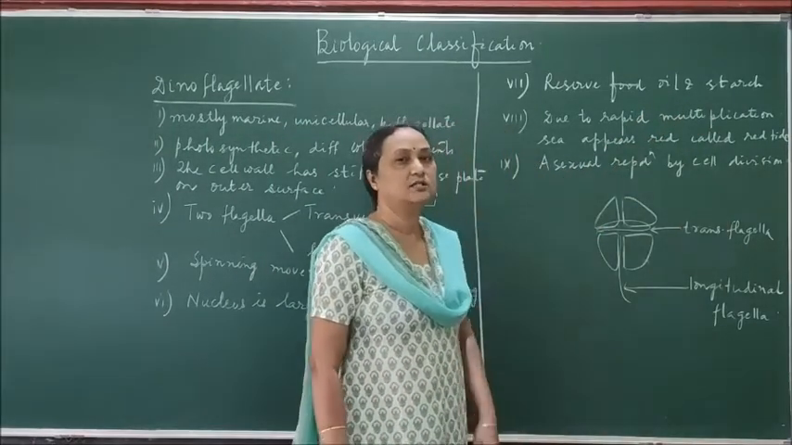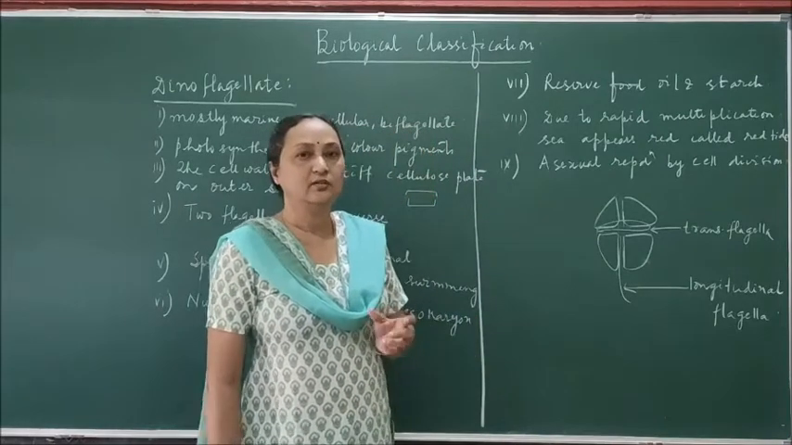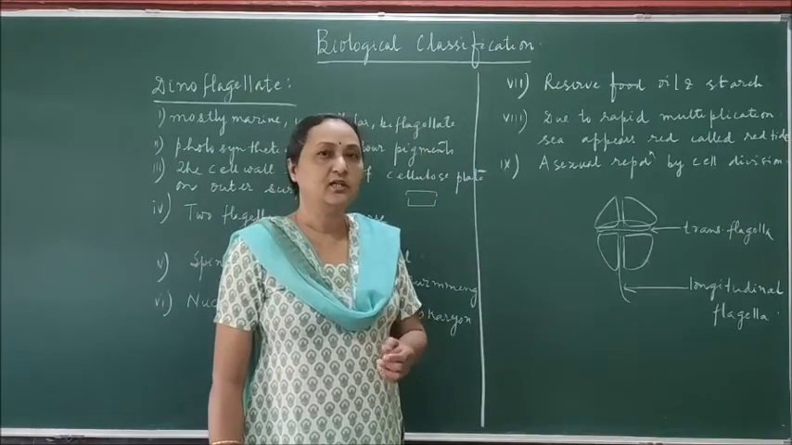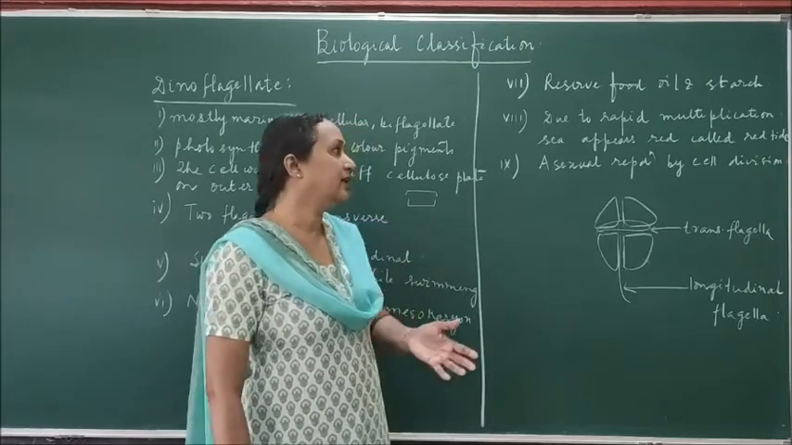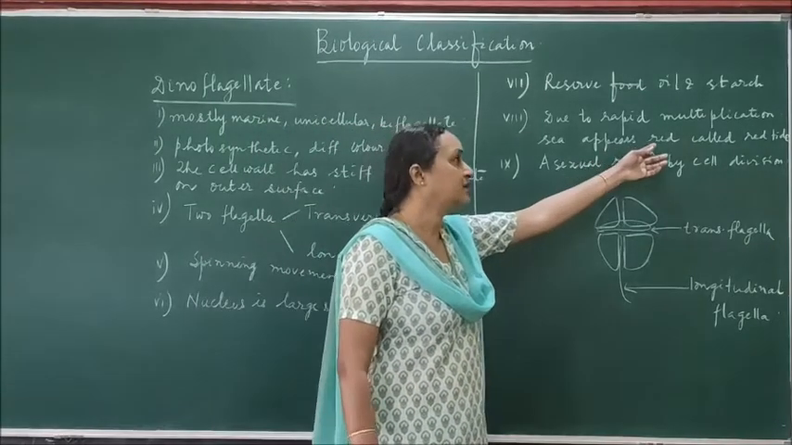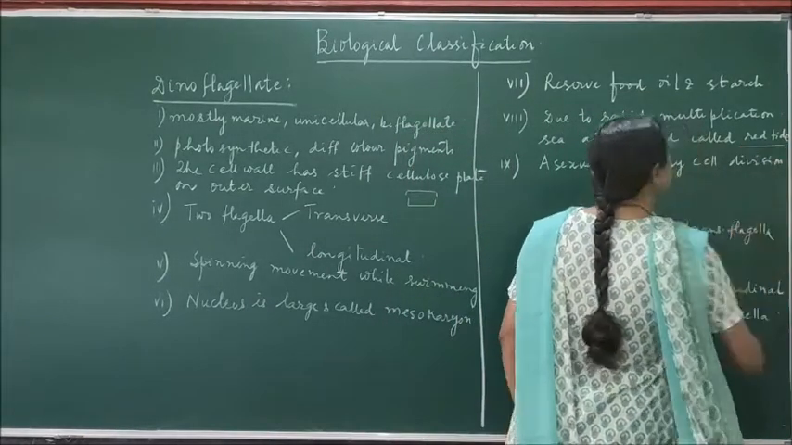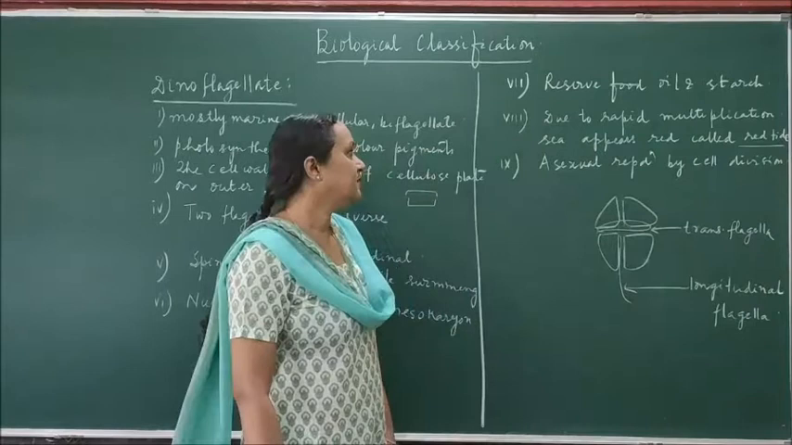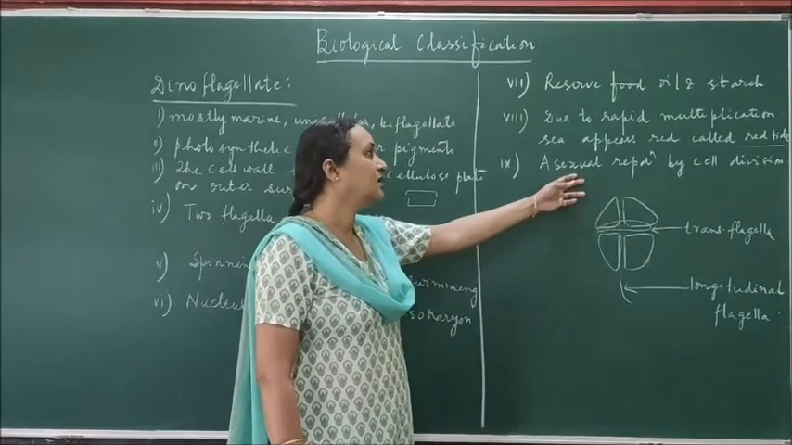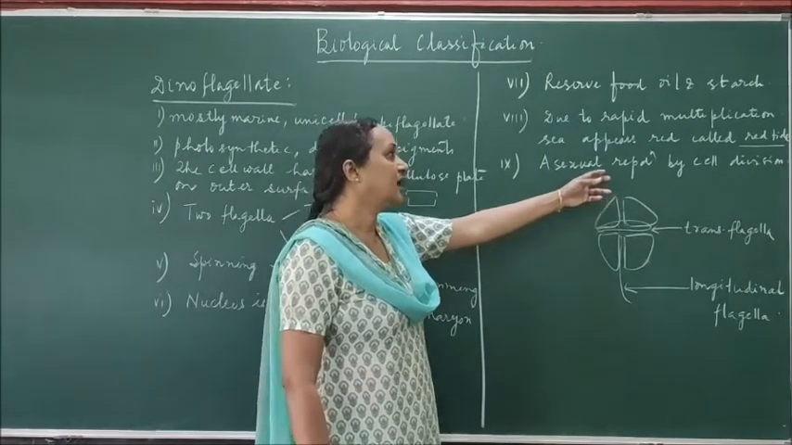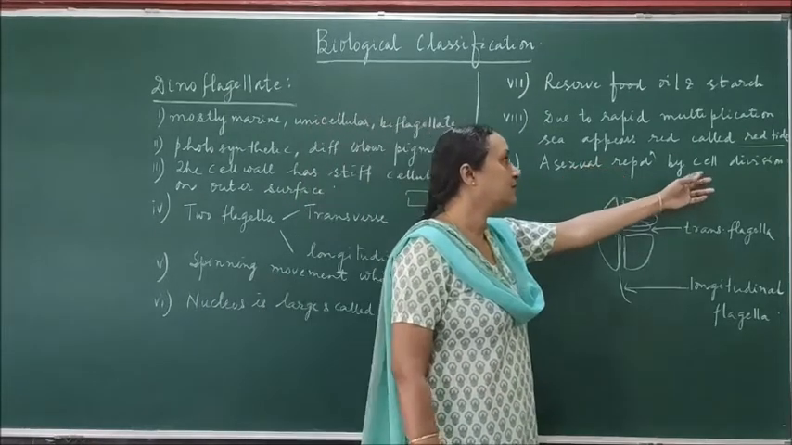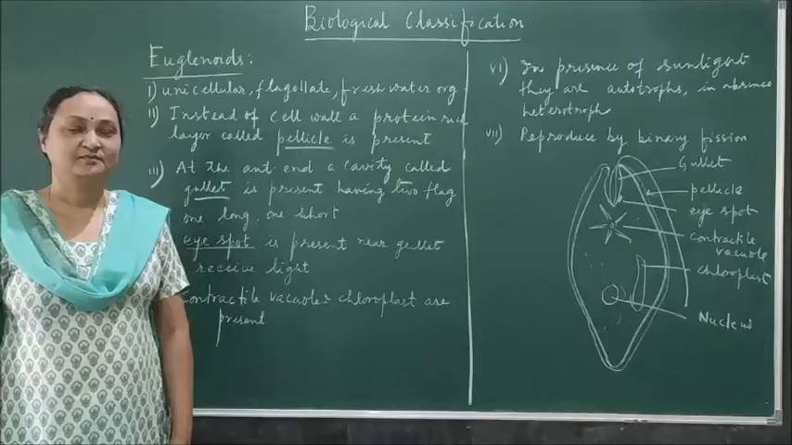Sometimes in some part of the sea, the dinoflagellates having red pigment multiply so rapidly that the part of the sea appears red, and that is called red tide. Mainly they reproduce by the asexual method, and asexually they reproduce by simple cell division.